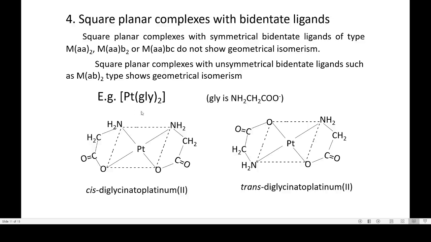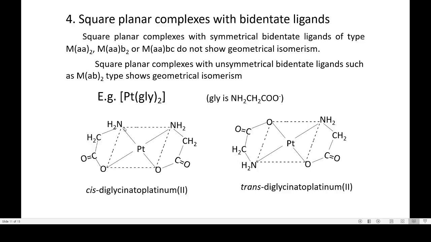The example for this type of complex is the diglycinatoplatinum(II) complex. If we see the structure, it exists in cis form and in trans form. In the cis form, the ligand is attached in this way: nitrogen donor atom, oxygen; nitrogen in this ligand and oxygen.